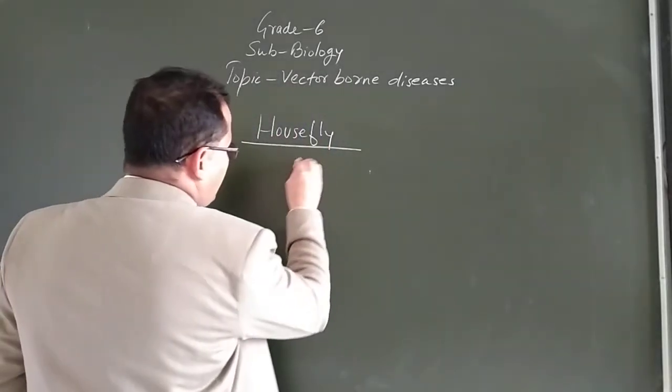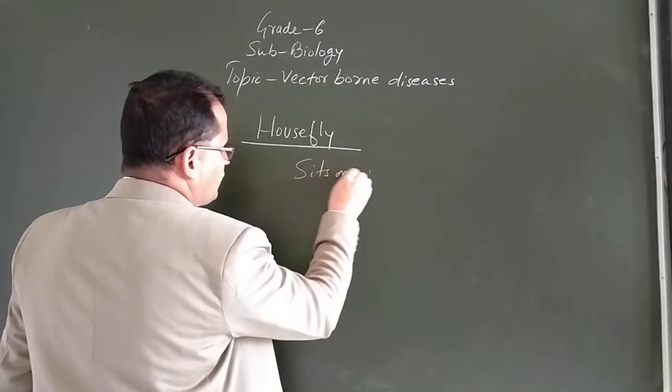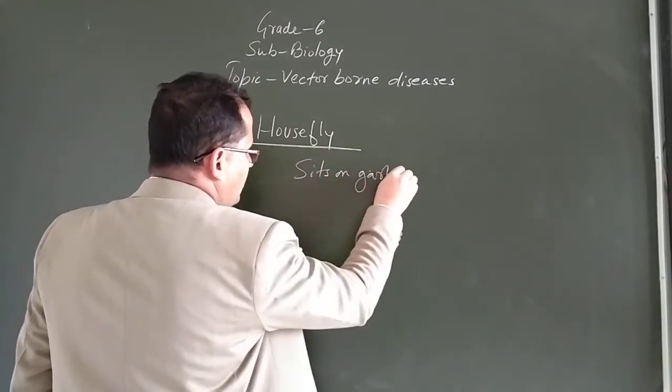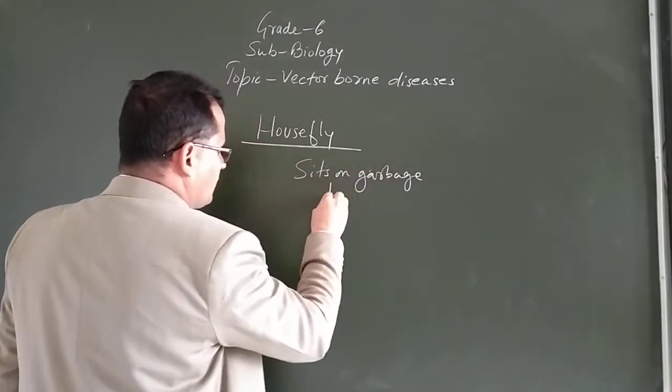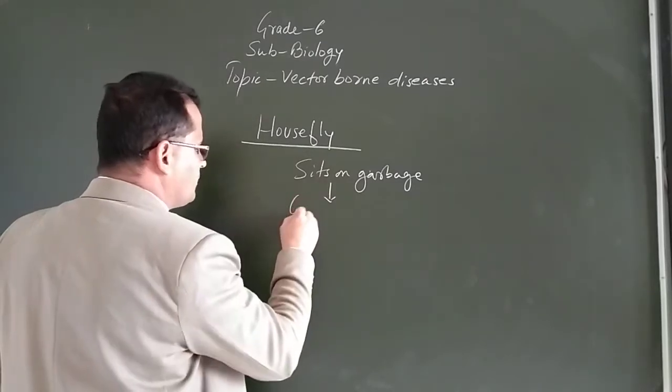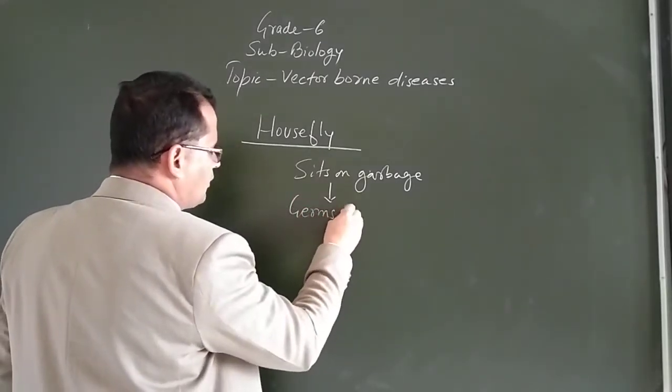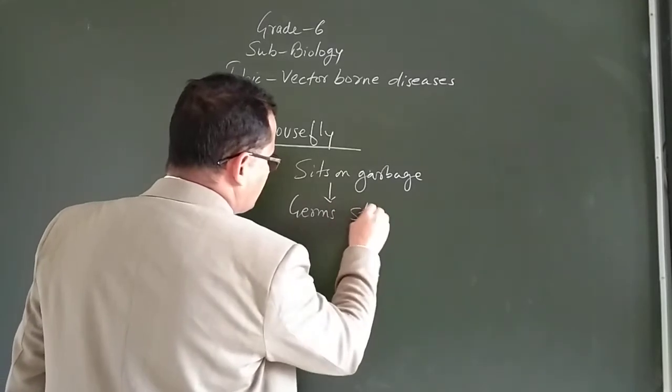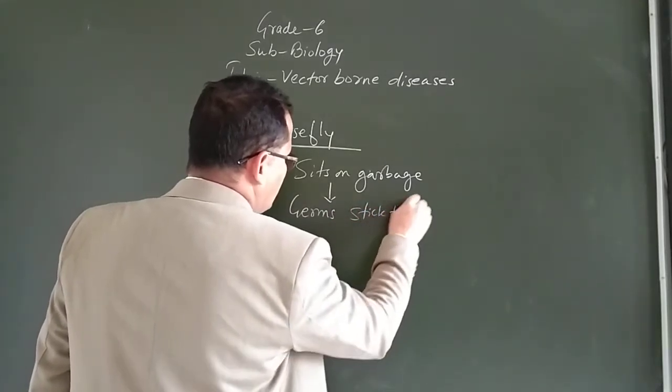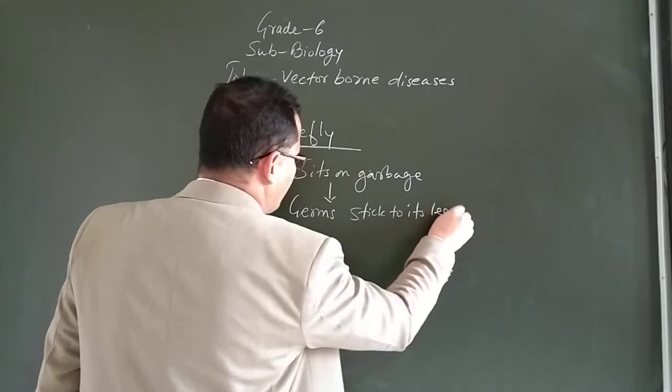It sits on garbage or excreta. Second is the germs on the excreta or waste stick to its legs or wings.